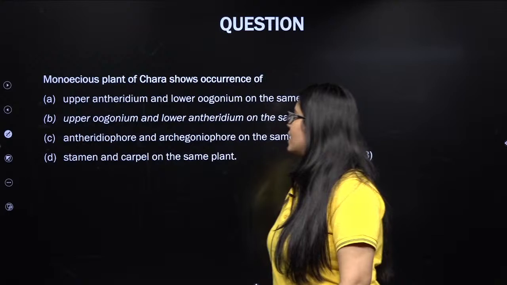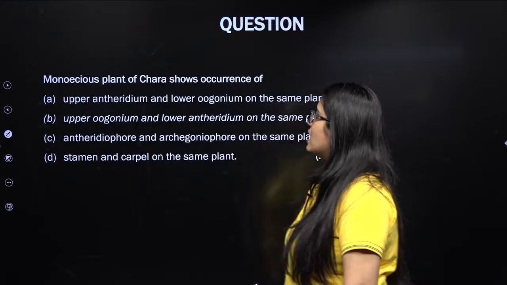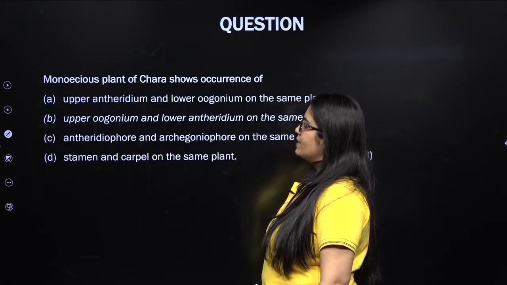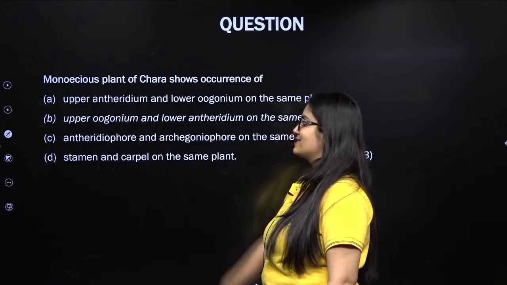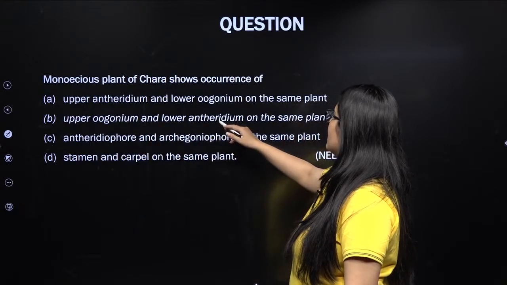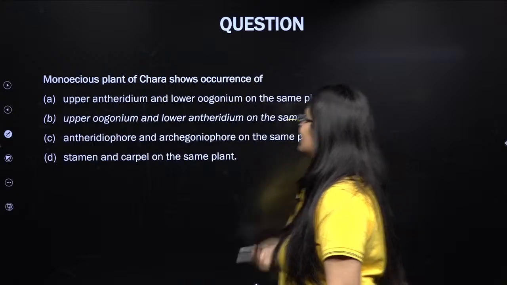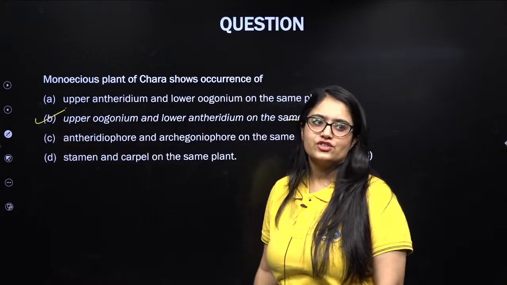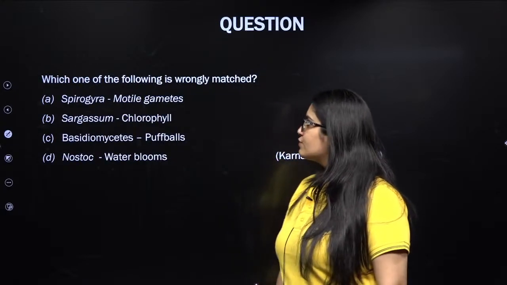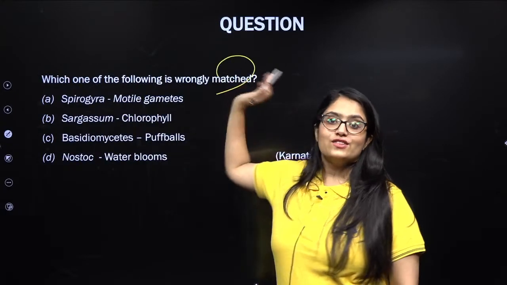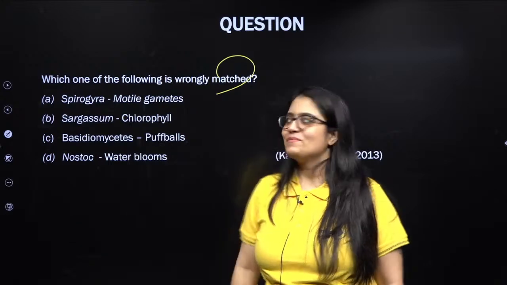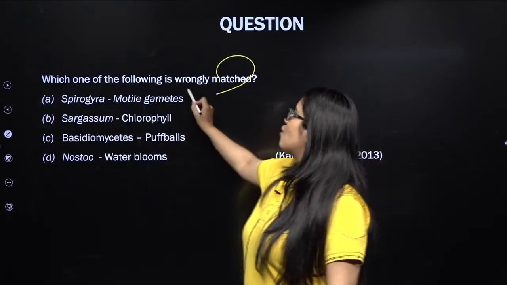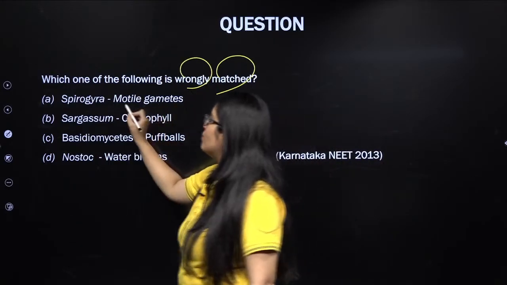So the monoecious plant Chara shows the occurrence of what? Upper antheridium? No. Upper oogonium? Yes. Upper oogonium and lower antheridium on the same plant. It's monoecious. Right guys? Yeah. Next question. Which of the following is wrong? See, again the question is on Spirogyra. Which of the following is wrongly matched? Spirogyra, motile gametes?